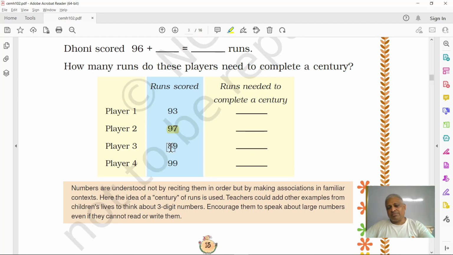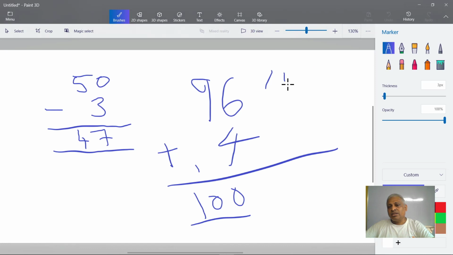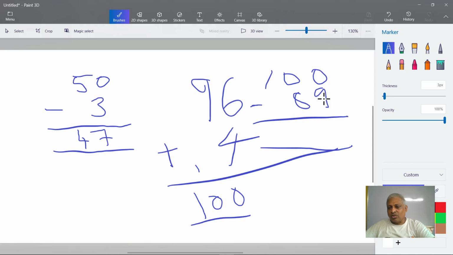So this player 3 has 89 runs. How many more runs he needs to make a century? You can make it without a pen and paper. How do you make it? So 100 minus 89. You will know how many more runs he needs to make. 0 minus 9, not possible. You borrow from the tens digit. Tens digit is also 0. So borrow from here, hundreds place. And 1 if you borrow.